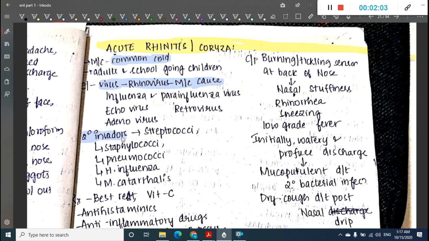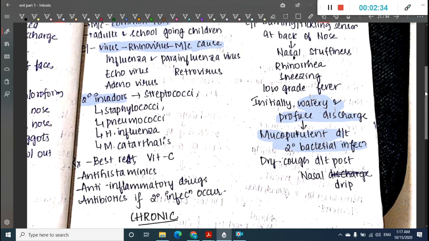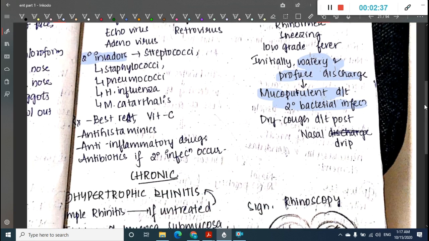Clinical features are mainly a burning and trickling sensation at the back of the nose, which causes nasal stuffiness, rhinorrhea, sneezing and low grade fever. Initially there is profuse watery discharge, which will change to mucopurulent discharge due to secondary bacterial infection. Dry cough is also associated due to post-nasal drip.